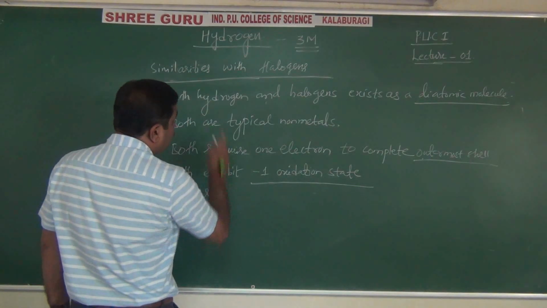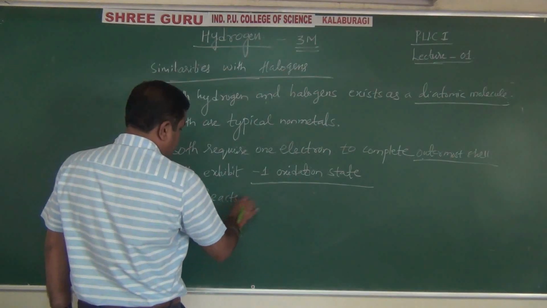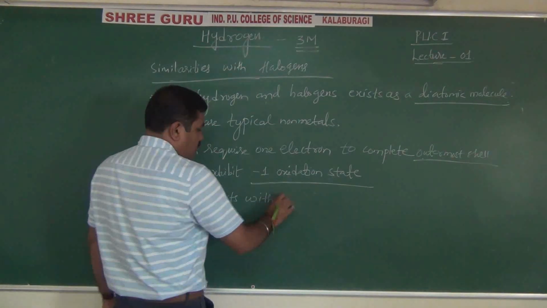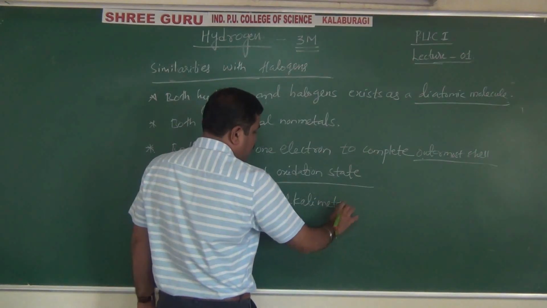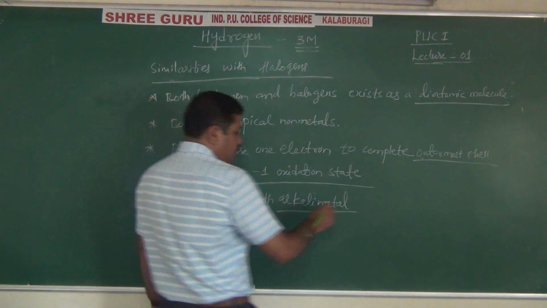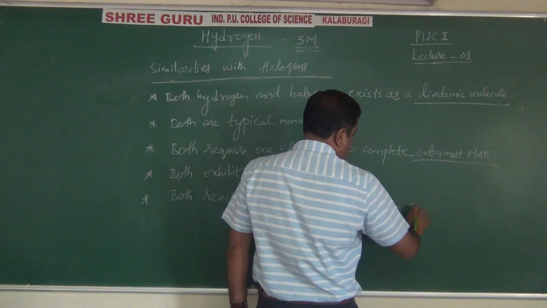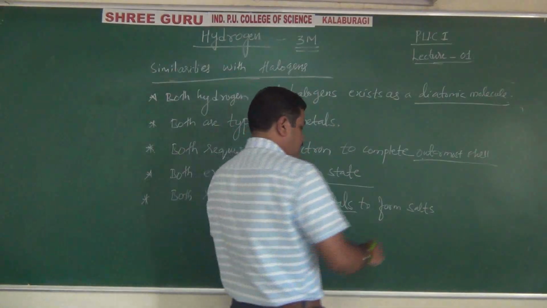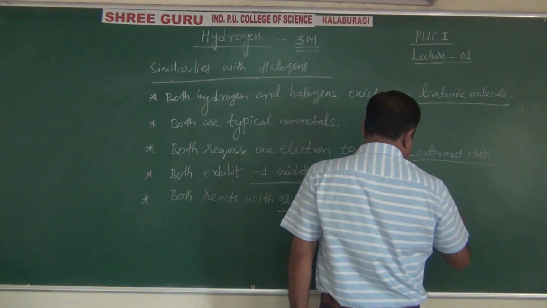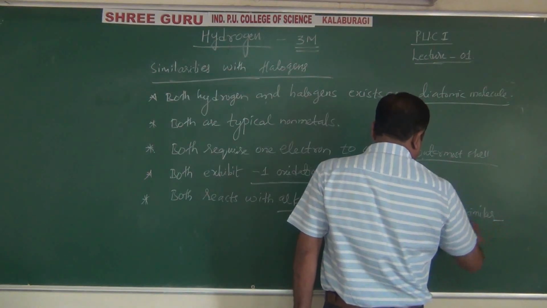Both are reactive, that means both hydrogen as well as halogens react with alkali metals. With the alkali metals, first group, lithium, sodium, potassium, form respective salts with similar formulae or compounds.